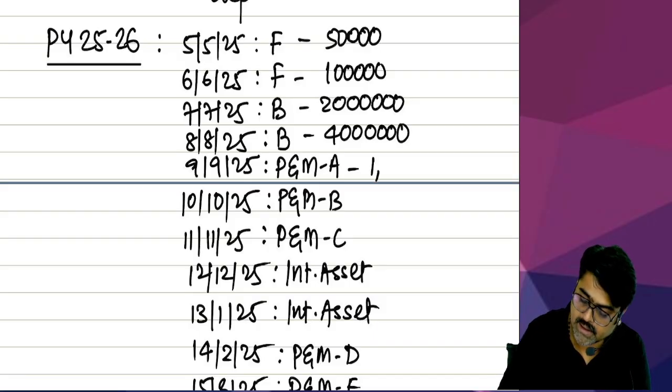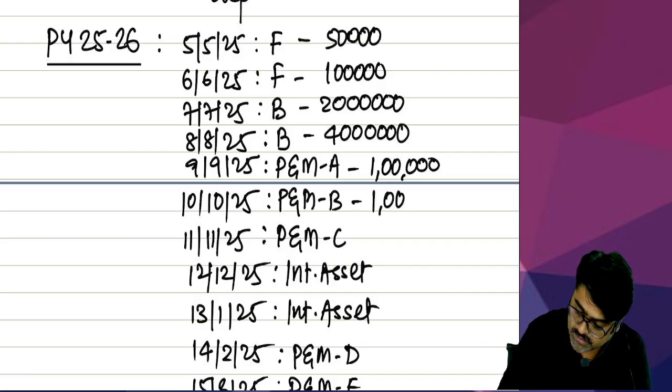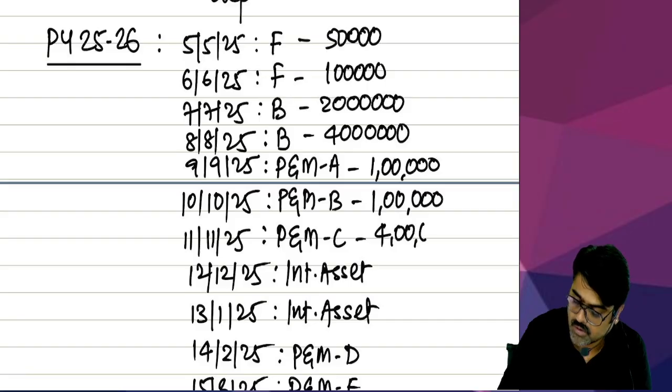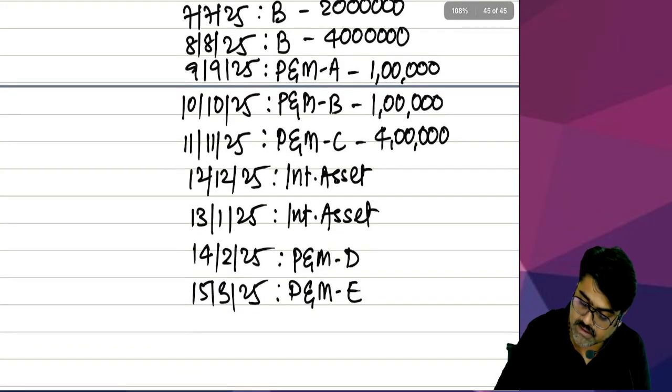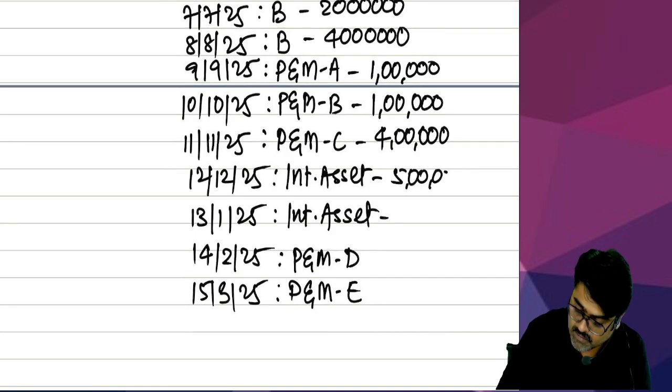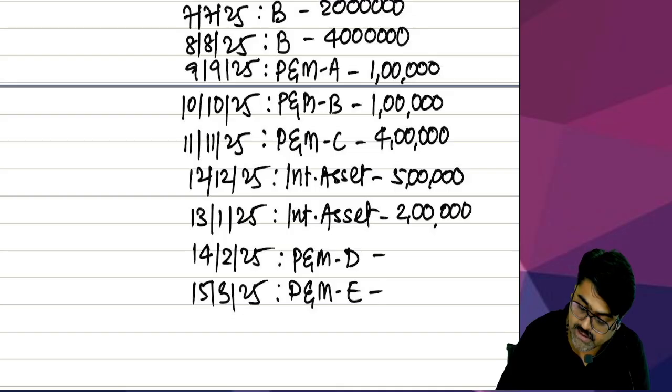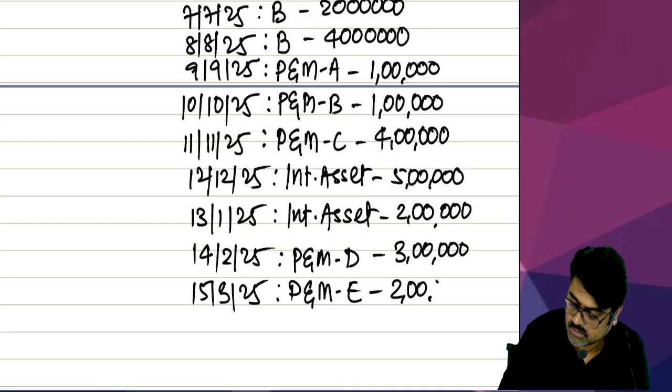Plant and machinery A, 1 lakh rupees. Plant and machinery B, again 1 lakh rupees. Plant and machinery C, 4 lakh rupees. Okay. And this intangible asset. One intangible asset I am buying for 5 lakh rupees. Another intangible asset I am buying for example 2 lakh rupees. Now plant and machinery D and plant and machinery E, I am buying it for 3 lakhs. This I am buying for 2 lakhs.